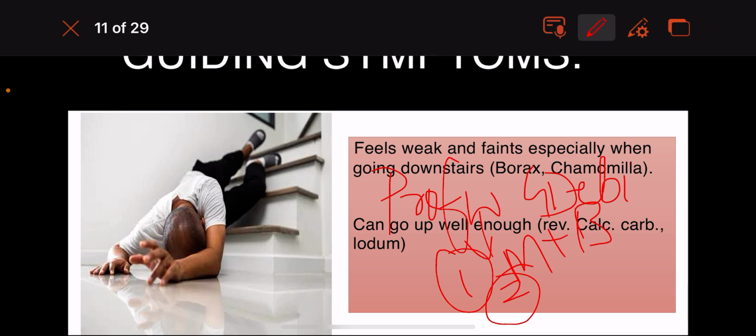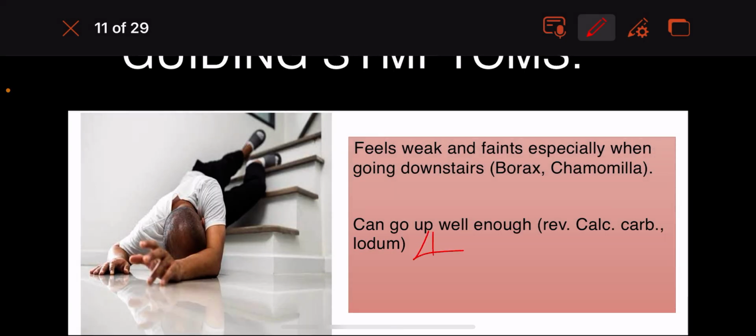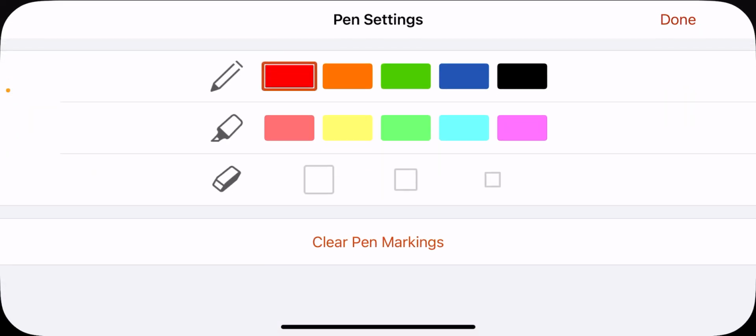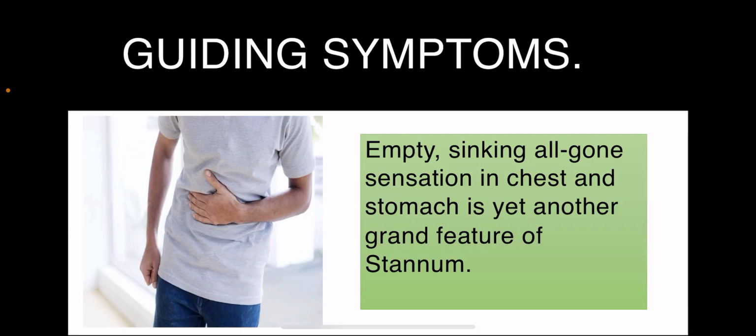Second, the chest has a weakness. So weak is the chest that the patient is unable to speak, he has difficulty to talk. Third, because of the weakness, the patient just drops himself into the chair. And the fourth point, he has difficulty going downstairs, he faints. Okay, these are the four points we saw so far for the weakness.